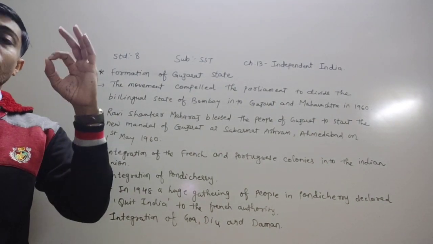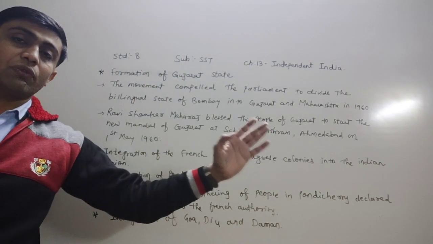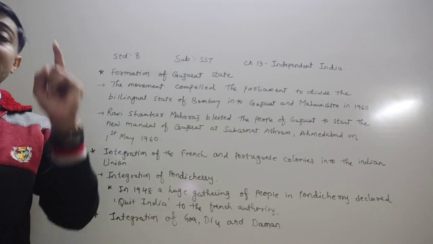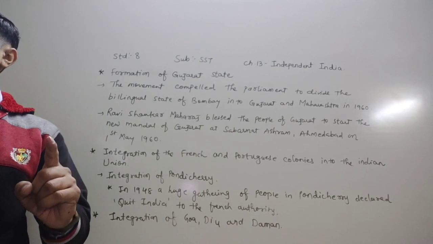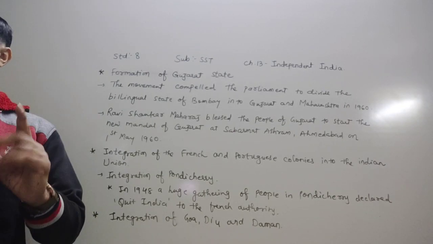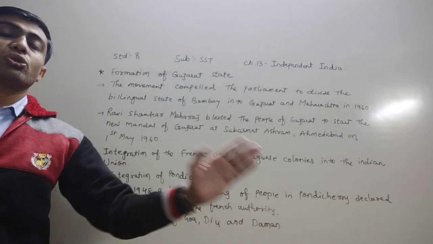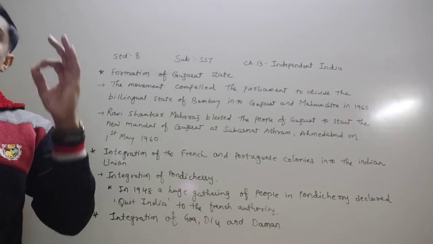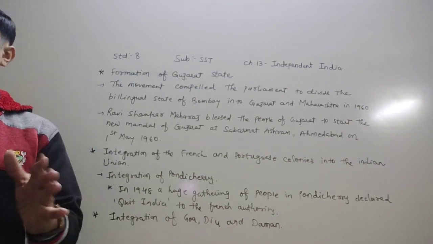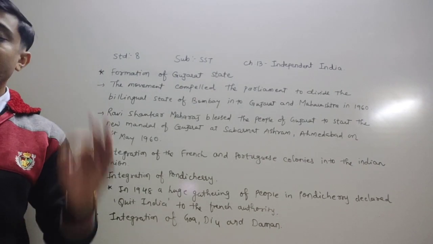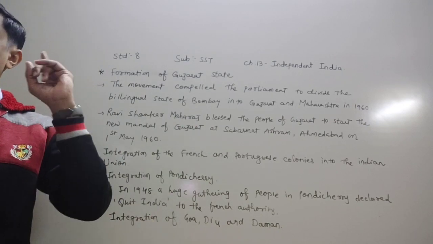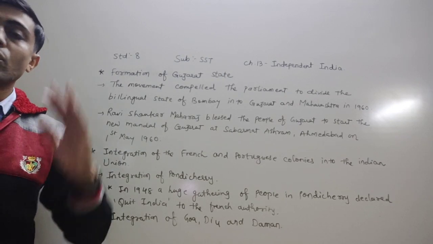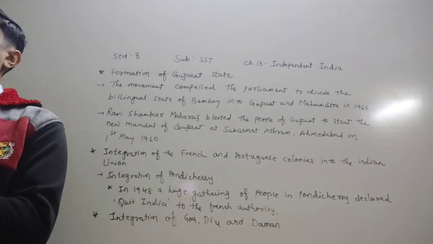And finally the French government agreed, on 21st October 1954, and surrendered all the colonies to India. So this problem was solved peacefully through negotiation by the Indian government, and the French surrendered their whole colonies to India.